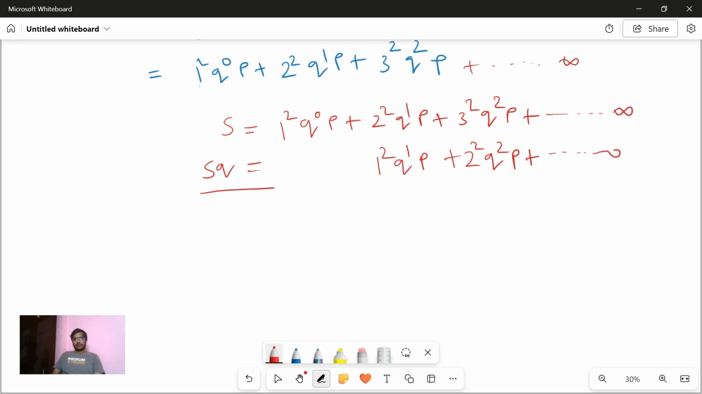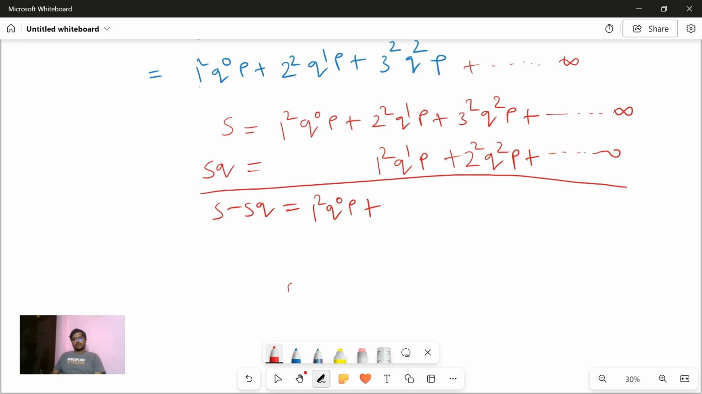So now you subtract these two equations. If you subtract, what will you get? S minus Sq is equal to, this will be what? This will be 1 square q power 0 p plus, you subtract 2 square q power 1 p and 1 square q power 1 p. I'm not taking p common here. I mean, you can take it common, but I just forgot to, so you can just proceed with that. So if you take q power 1 p in every term, apart from the square terms, everything is common, so that will come outside anyway. 2 square minus 1 square.